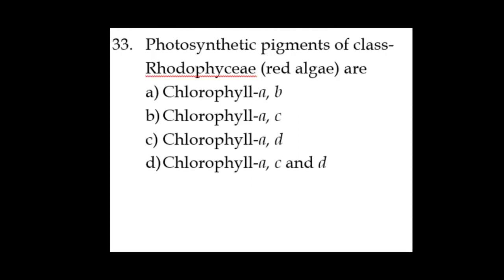Question 33. Photosynthetic pigments of class Rhodophyceae, red algae, are. As we know, there are 3 different types of algae: green algae, brown algae as well as red algae. Now green algae have A and B, brown algae A and C, red algae A and D. So the option is C.